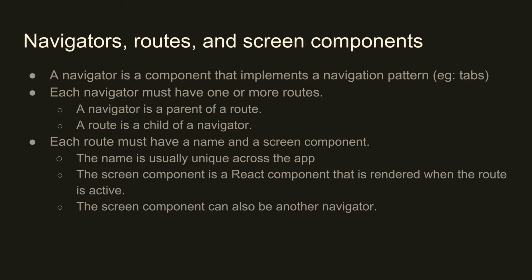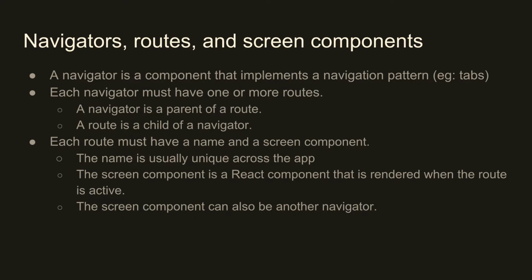A navigator is a component that implements a specific navigation pattern. So in the example we saw, tabs, that would be a tab navigator. Within that, you have some way to navigate between screens inside of a history stack. That would be a stack navigator, and so on. Each navigator must have one or more routes. So you say this tab navigator has a home tab, it has a settings tab, and all these other things. And the route is considered to be a child of the navigator.